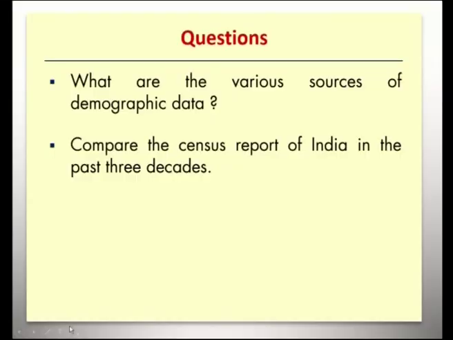Based on the discussion in this session, the following questions may be posed. What are the various sources of demographic data? Just compare the census report of India in the past 3 decades.